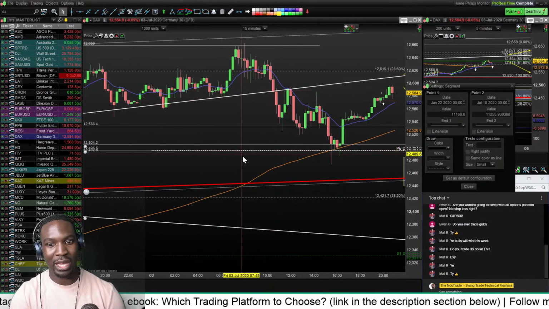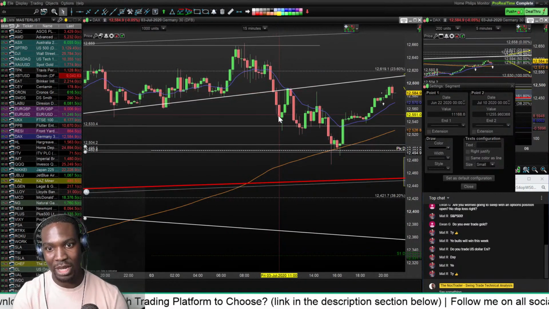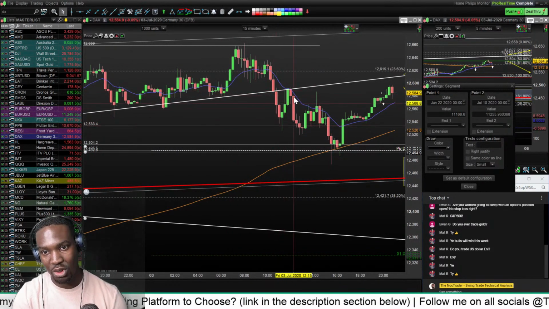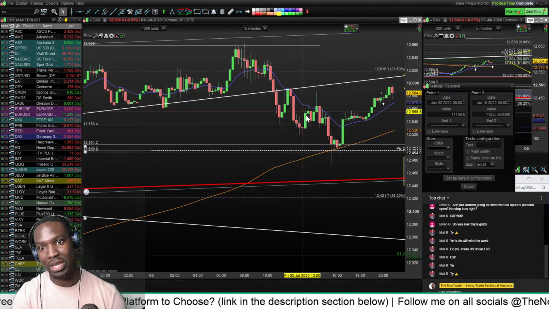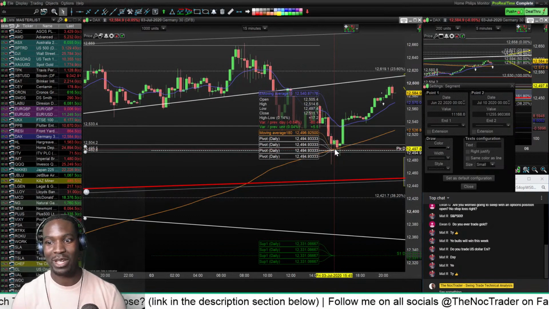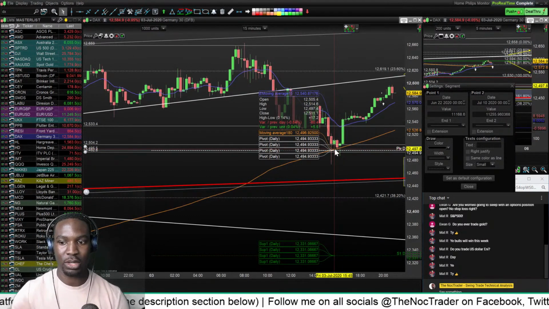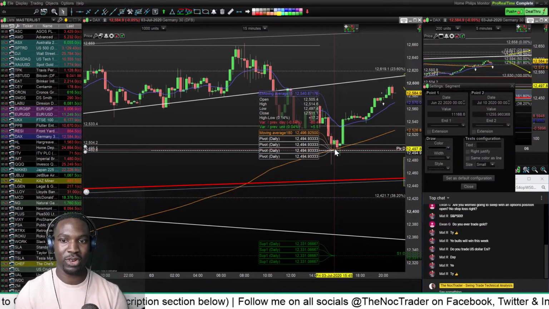I remember I wrote that tweet at 10 o'clock. By 10:45, it broke support, sold off, I took a short, it came back up, I took my second short, it came back down to 12,500, closed out, done for the day. So that's what I did. That's why you map out your process beforehand, so that when the day comes you know what to do, and you know how to play out each trade.